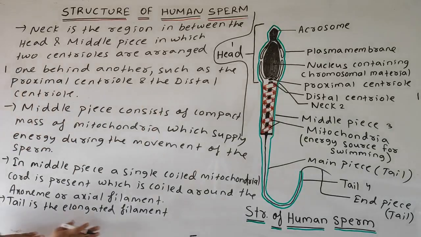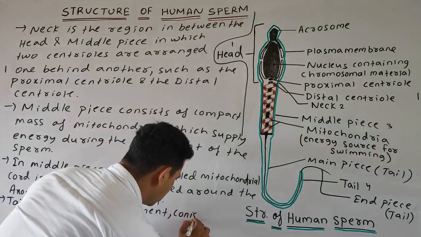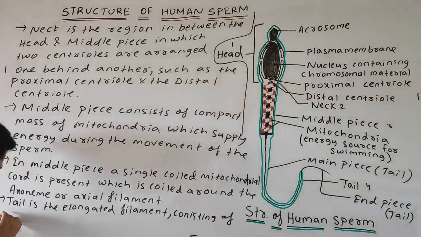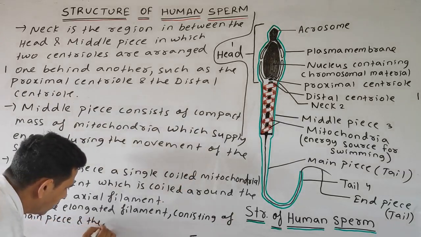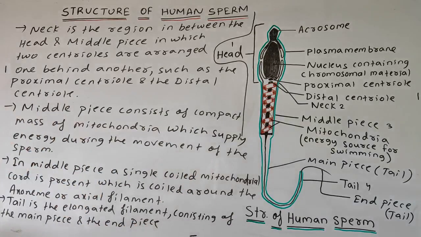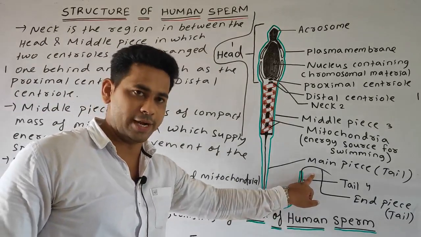So the tail is an elongated filament consisting of the main piece and the end piece. How can you recognize which one is the main piece and which is the end piece?